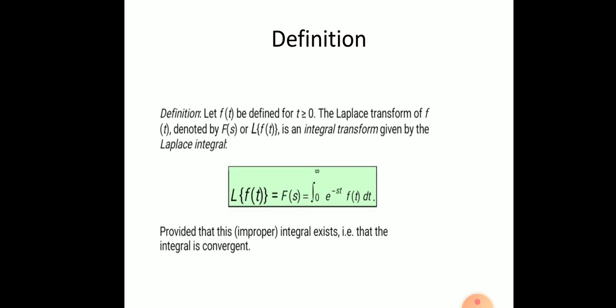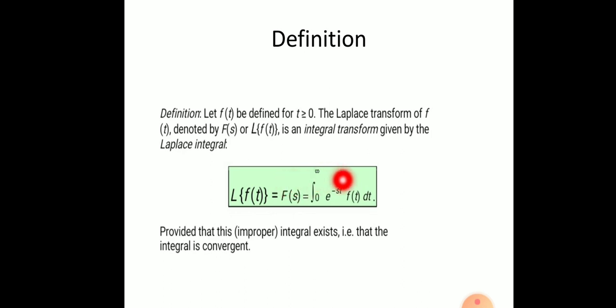So what is the formula of the Laplace integral here? The Laplace of f(t) is equal to F(s), as we already discussed. Here L{f(t)} is the notation of the Laplace transform and F(s) is the result. So clearly the input is a function of t and the output is a function of s.